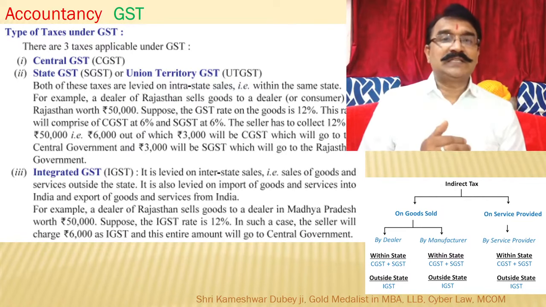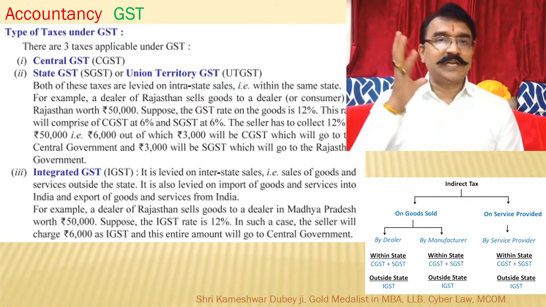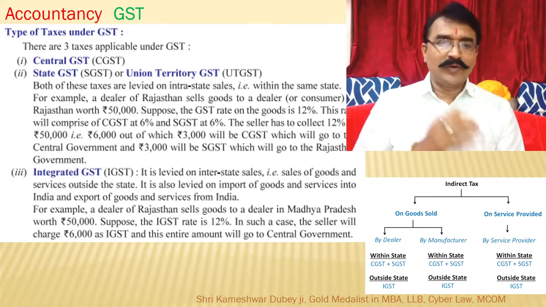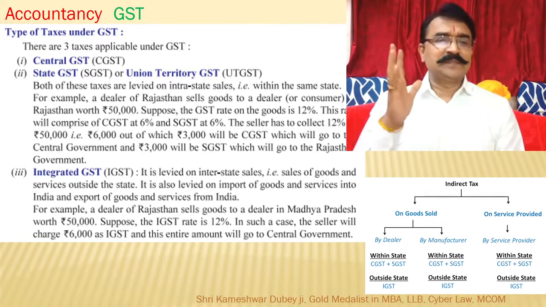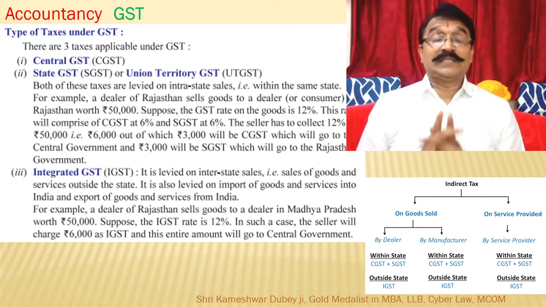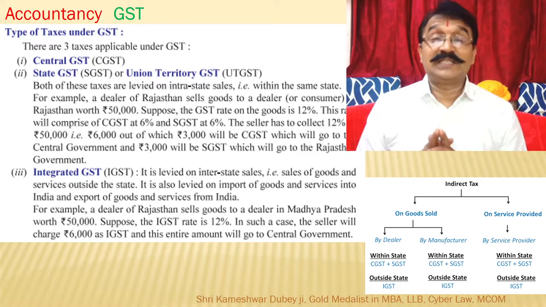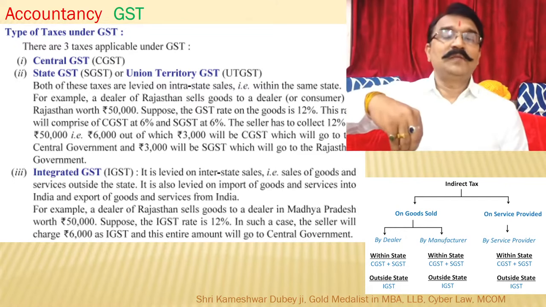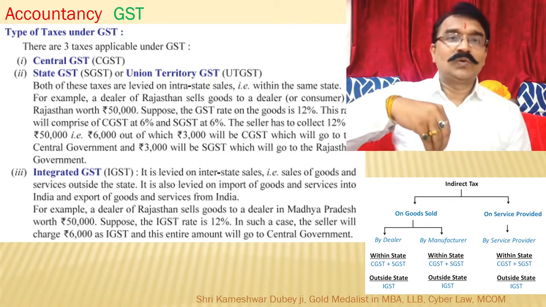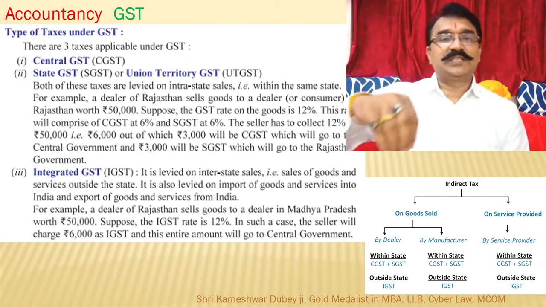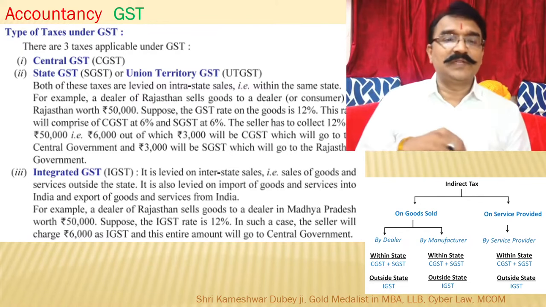Second is SGST. S stands for state, so State Goods and Services Tax. For Union Territory, UTGST. Both of these taxes are levied on intra-state sales. SGST is levied within the state. If the item is sold in Tamil Nadu, that comes under SGST because it is sold within Tamil Nadu.